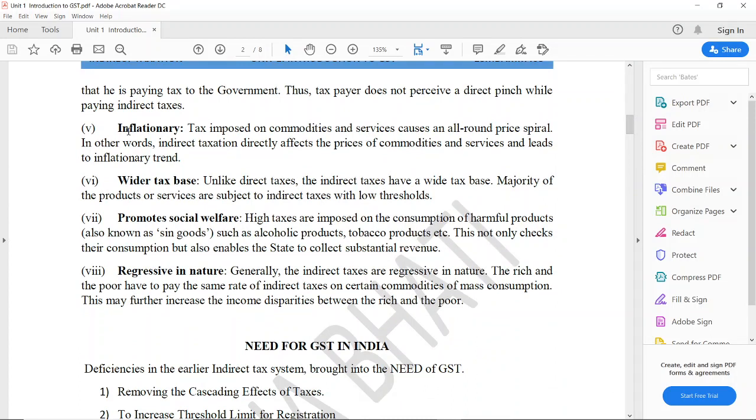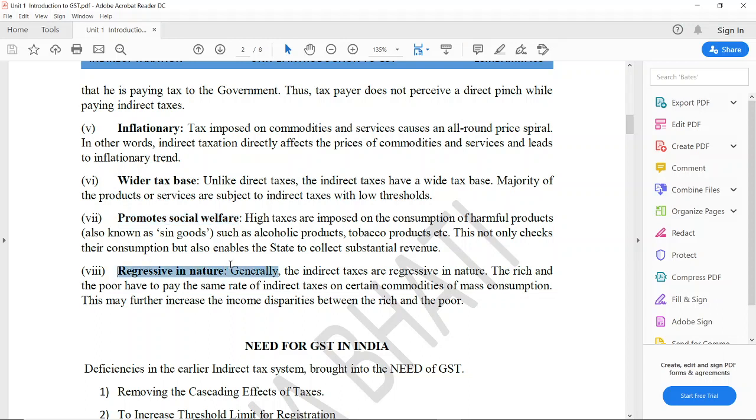Now, inflationary means because the tax is imposed on goods and services, the tax will directly affect the price of the goods and services and it may lead to inflation. Wider tax base. Direct tax has a lower tax base, but indirect taxes have a wider tax base because many products and services are covered under indirect tax. Promotes social welfare. Many goods which are sinful or harmful products like tobacco and alcohol have higher taxes imposed by the government in order to promote social welfare.